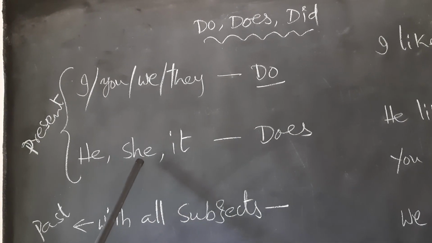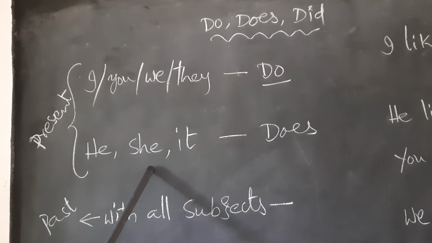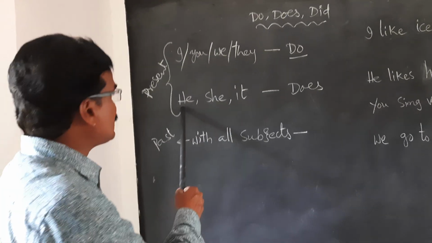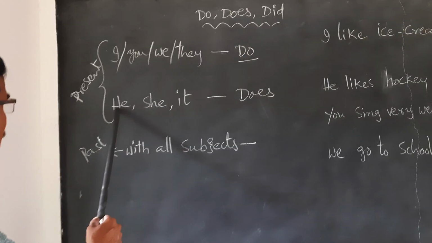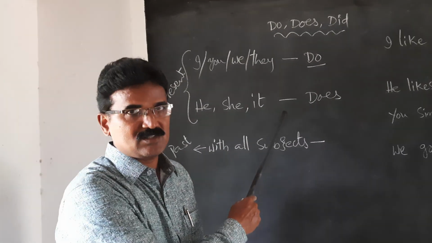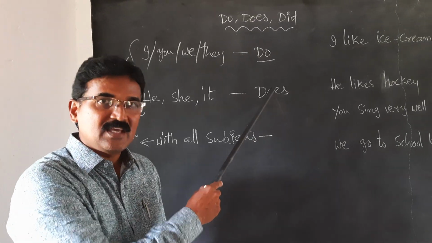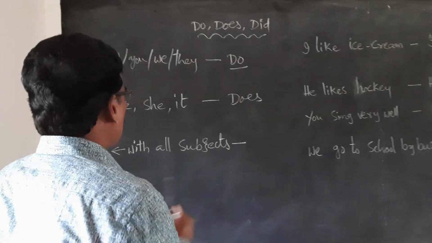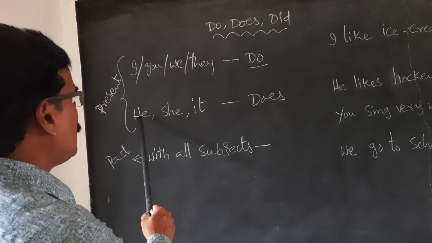But when we are asking about your father, does your father, instead of your father, we are using he. So does he go to market daily? Does he go to Vizianagaram daily? When we are asking about does, we use he.